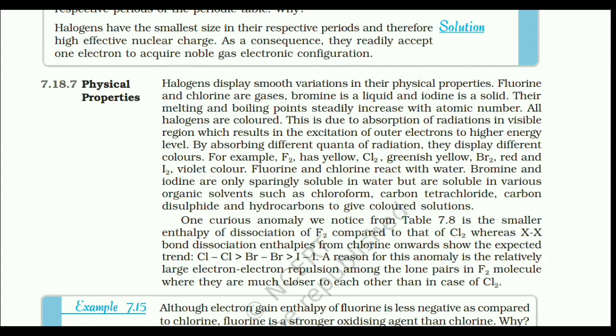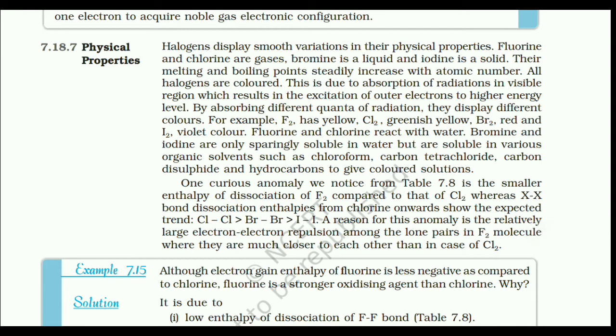Fluorine and chlorine react with water. Bromine and iodine are only sparingly soluble in water but are soluble in various organic solvents such as chloroform, carbon tetrachloride, carbon disulfide and hydrocarbons to give coloured solutions. One curious anomaly we notice from table 7.8 is the smaller enthalpy of dissociation of F2 compared to that of Cl2, whereas X-X bond dissociation enthalpies from chlorine onwards show the expected trend as Cl-Cl is greater than Br-Br is greater than I-I. A reason for this anomaly is the relatively large electron-electron repulsion among the lone pairs in F2 molecule, where they are much closer to each other than in the case of Cl2.